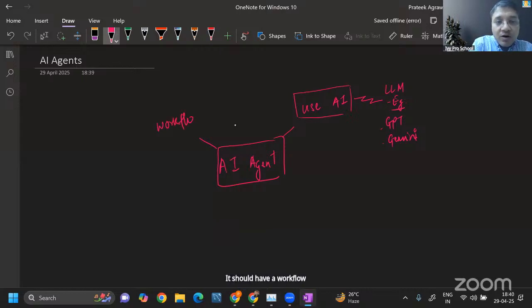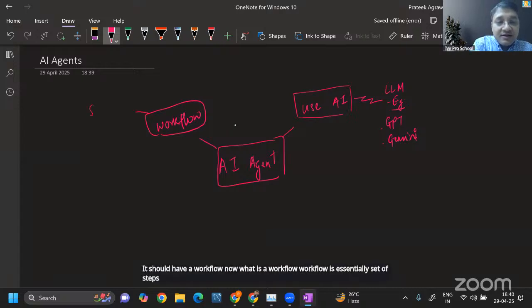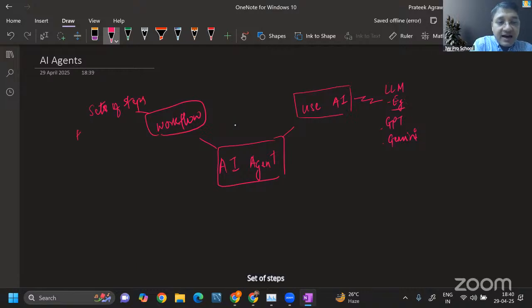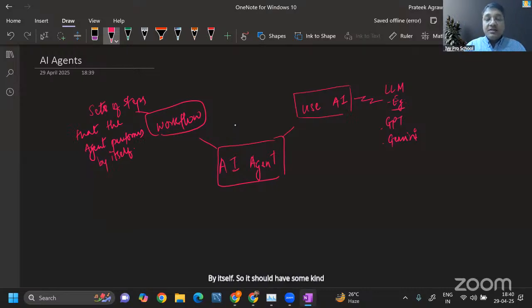Second, it should have a workflow. Now, what is a workflow? Workflow is essentially a set of steps that the agent performs autonomously, by itself. So it should have some kind of steps that it does automatically, right?